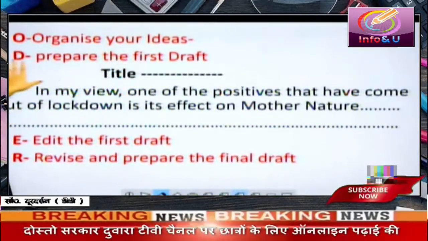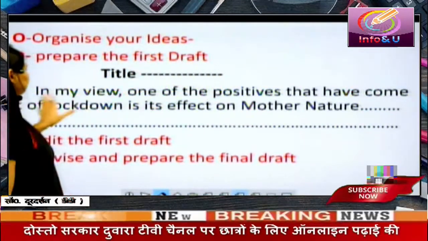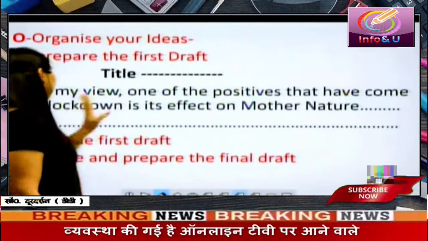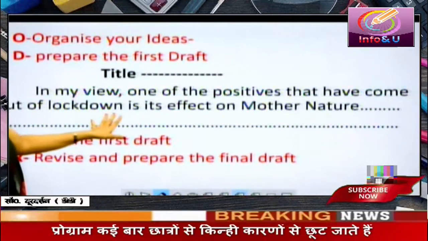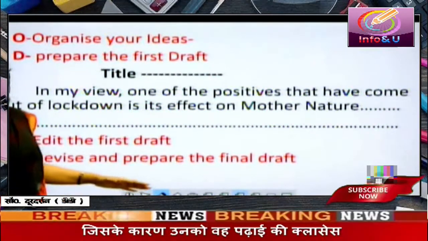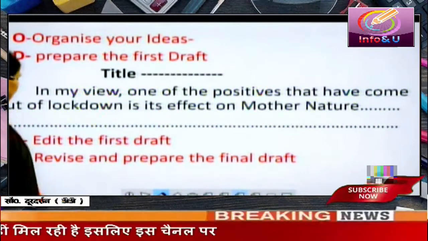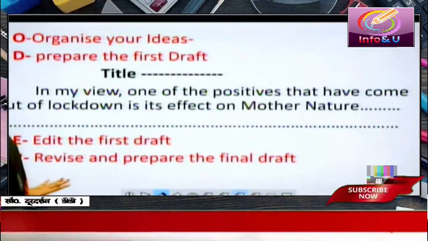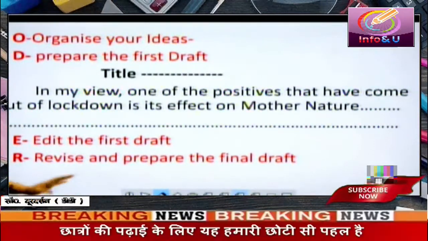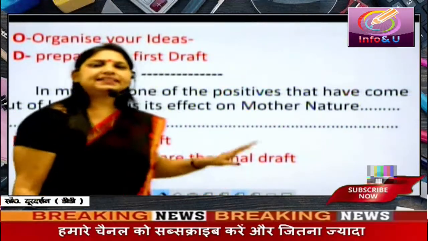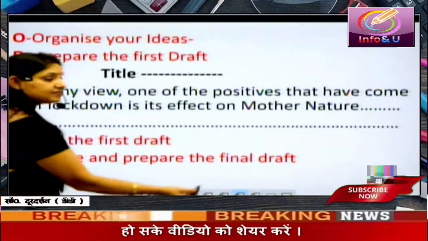organize your ideas, prepare the first draft, which may begin like this: In my view, one of the positives that have come out of lockdown is its effect on Mother Nature. And you can write a few lines in support of your idea, then a concluding sentence. Edit the first draft, edit it and prepare the final draft. After editing, finding out mistakes, correcting them, and then preparing the final draft is the last step.